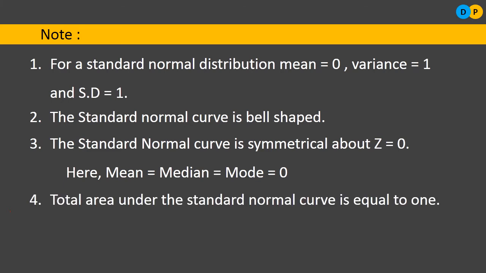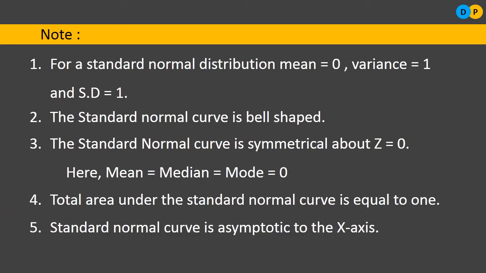The fourth note is, the total area under the standard normal curve is equal to 1. Always the area under the standard normal curve will be equal to 1. The area before the z value will be half and the area after the z value will be half, that is 0.5 and 0.5, and added together we get 1. So that's nothing but the total area under the standard normal curve is equal to 1.